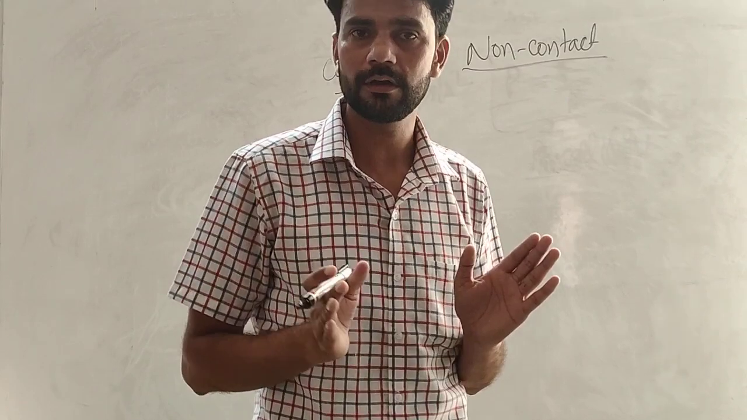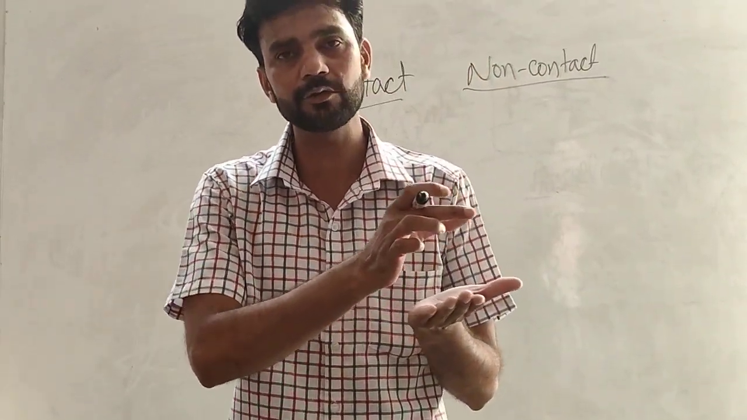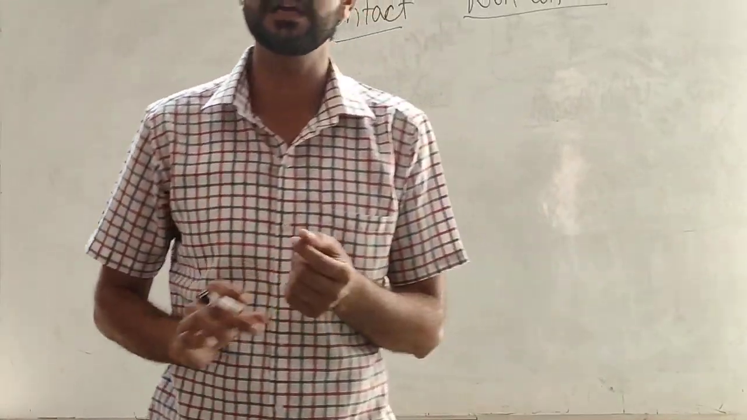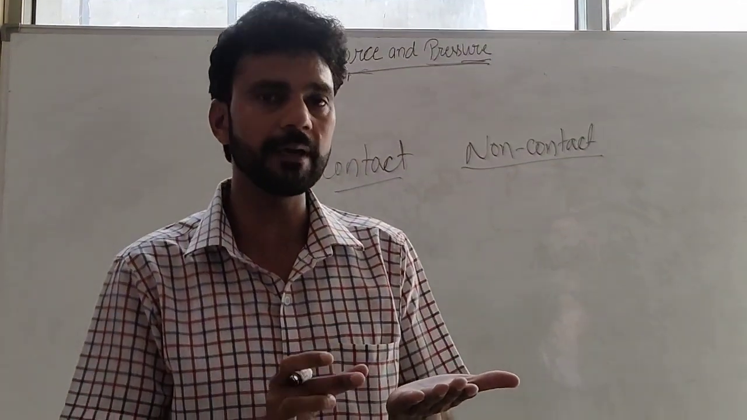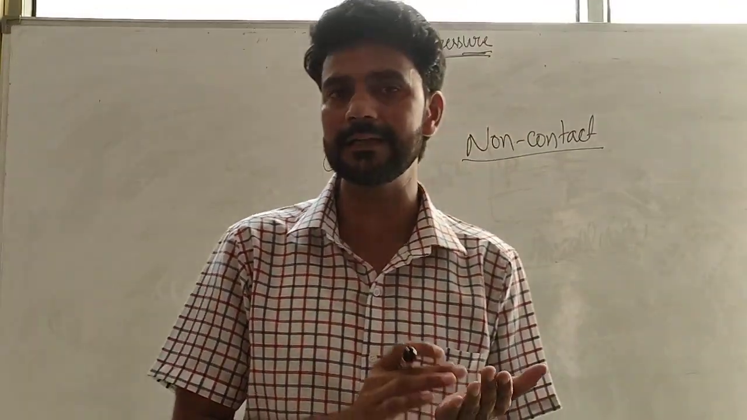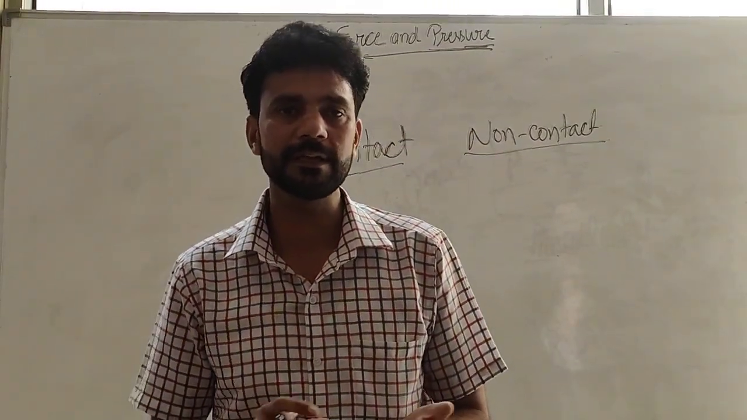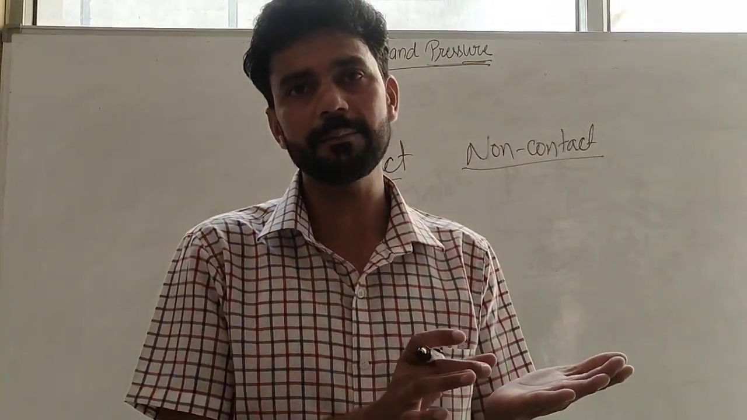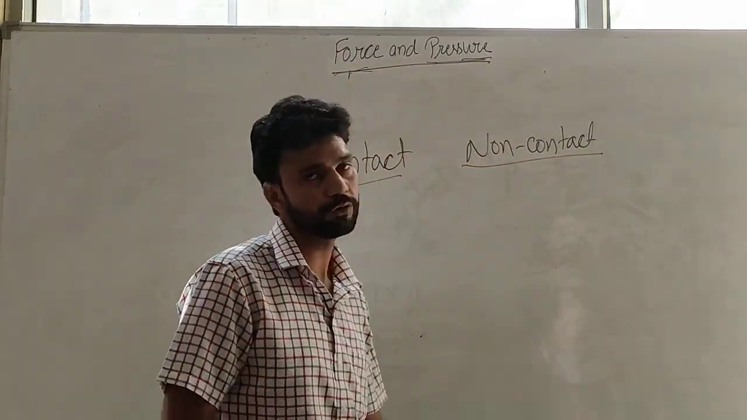You all know about magnets. When we bring a magnet near to magnetic materials, the materials which are attracted by the magnet are known as magnetic materials. So when we bring a magnet near to magnetic materials, the magnet attracts the pieces of the magnetic material or pieces of iron. Why? Without contact the magnet attracts the pieces. It means that this is an example of non-contact force.